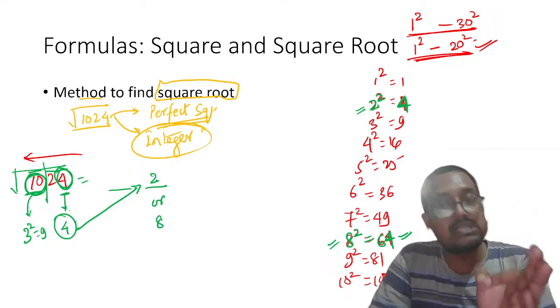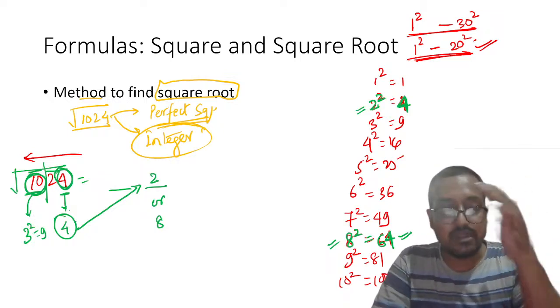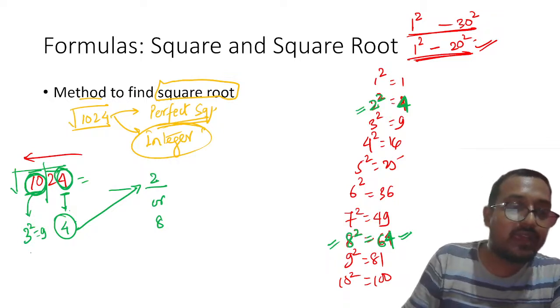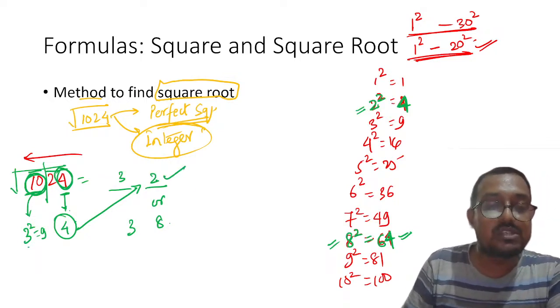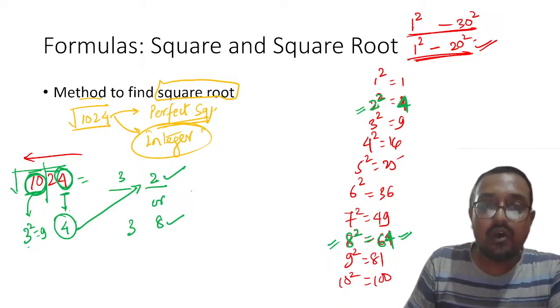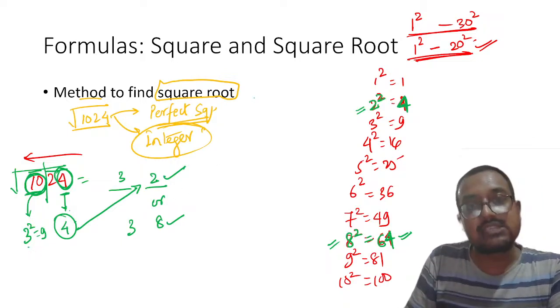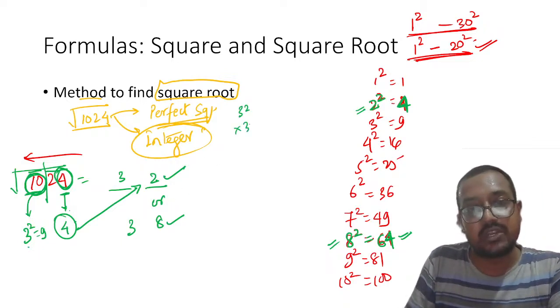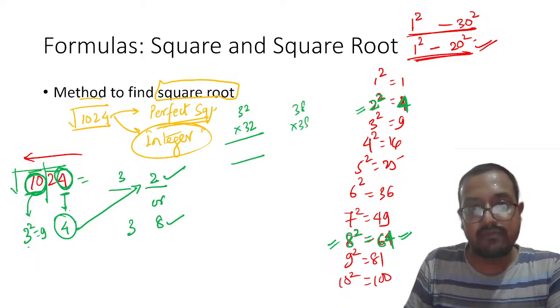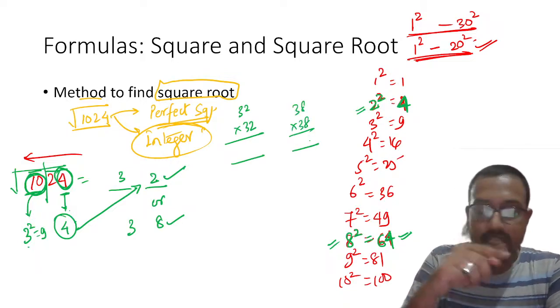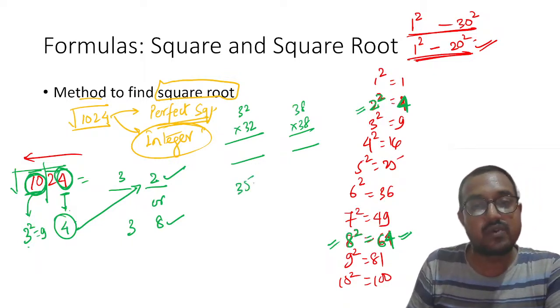Please remember the clause is just equal to or less than that number. So here we will put 32 or 38. There are two possibilities, 32 or 38. Now which one will be correct? One way is to multiply 32 into 32, and 38 into 38. Understood? Another method can be to find 35 square.